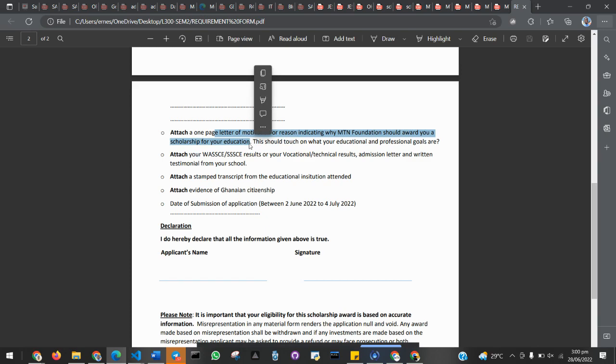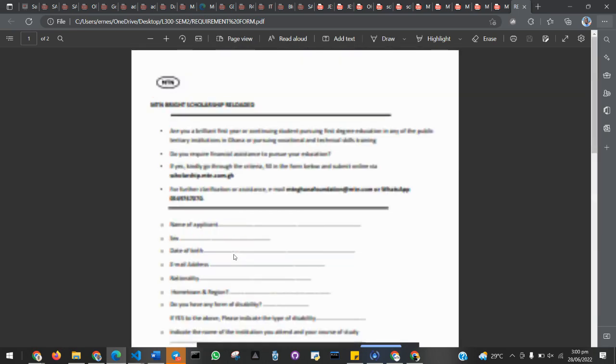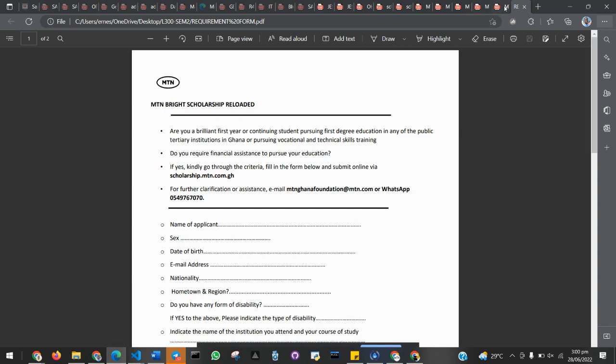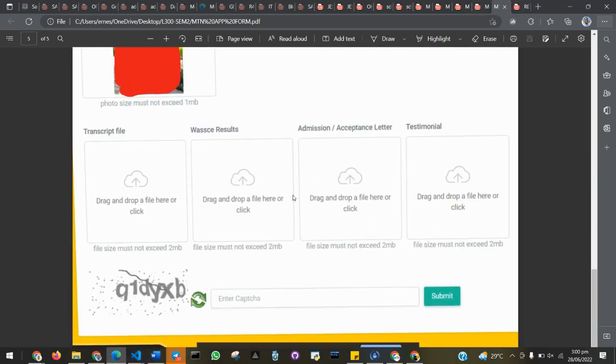You write this letter of motivation and scan all those pages, add them as just one document so that you will upload it, okay? So that's why I'm telling you that if you want to upload it, but you are not given anywhere you upload it, you can choose any of this site, either transcript, and just upload it. That is what I did when I was applying. I attached it to any of this and uploaded, and by the grace of God, I was called. So that is the first question. If you don't have it, make sure you upload something else.